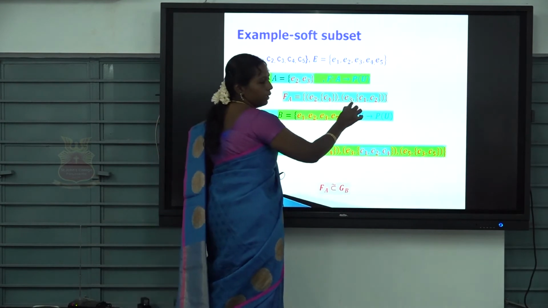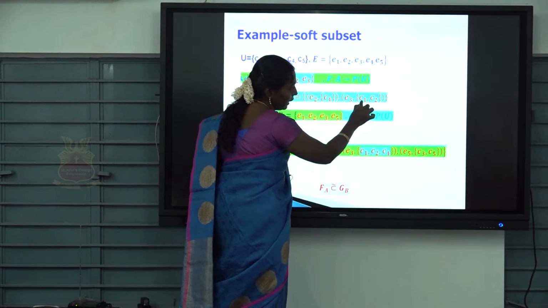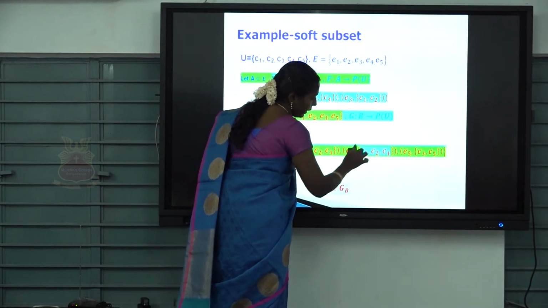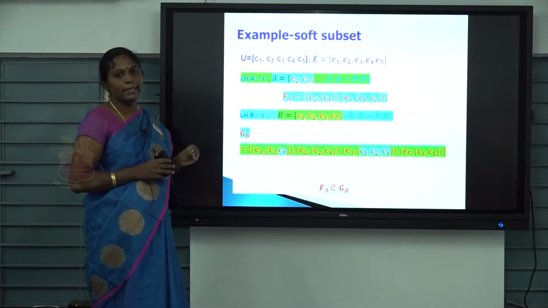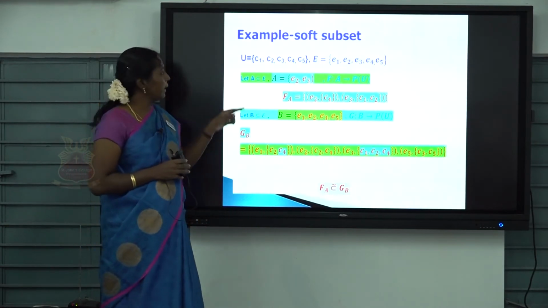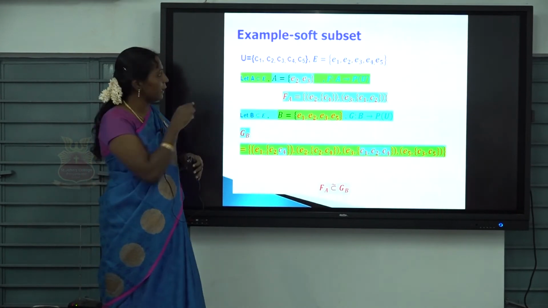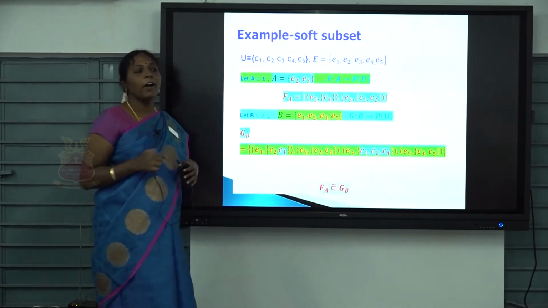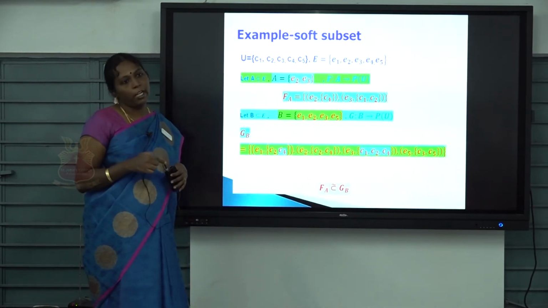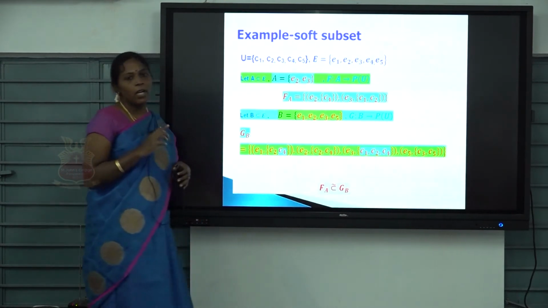Next, F of E3 is nothing but C1 C2. Here G of E3 is C1 C2. So it clearly says that A is a subset of B, and for every parameter of A, we have F of E is contained in G of E. Therefore, we can say that this F of A is a subset of G of B.